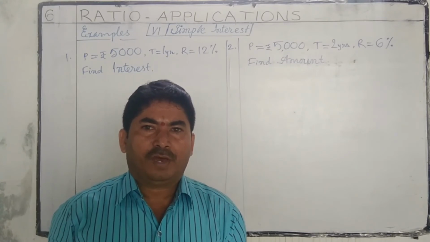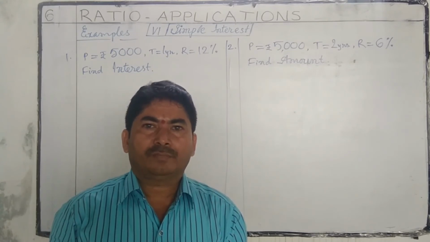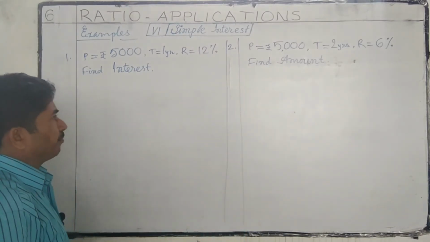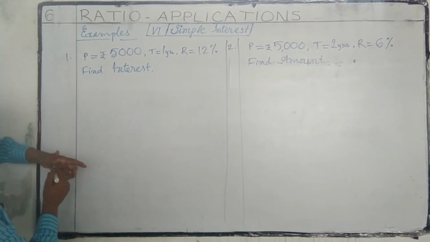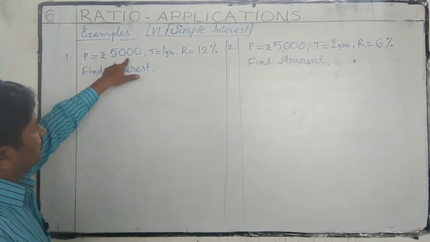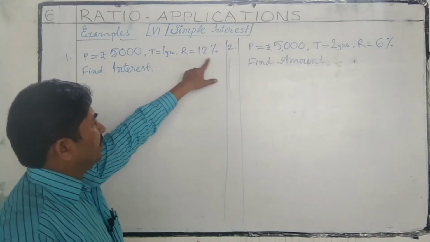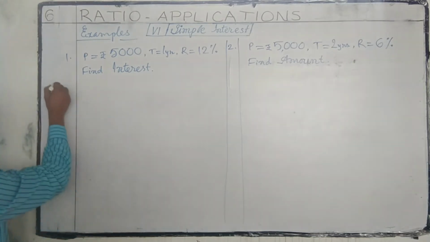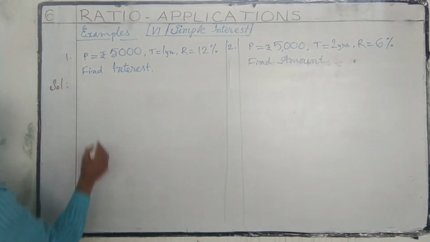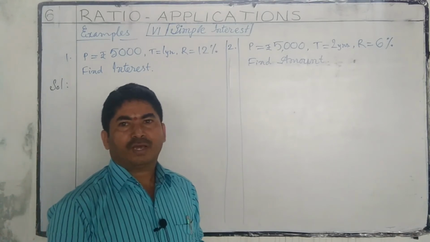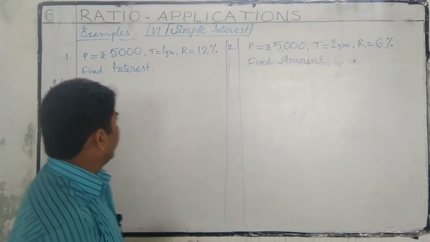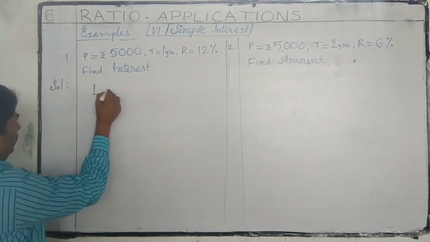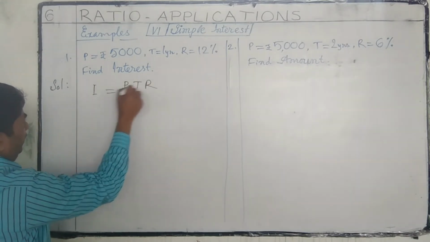To understand the formulas, we have to solve some problems. Here we have two problems. First one, principal 5,000 rupees, time 1 year, rate of interest 12%. Find interest. To find interest, we have the formula I is equal to PTR by 100.